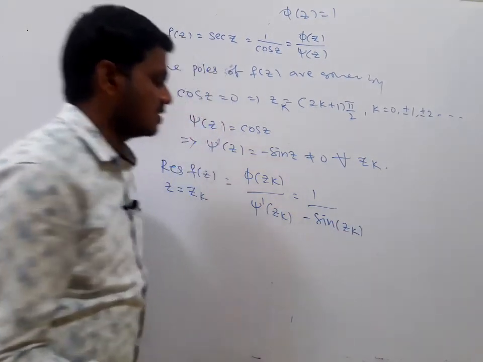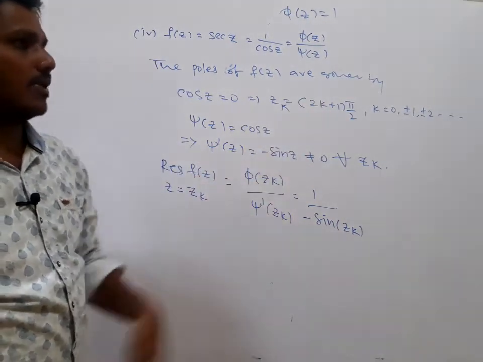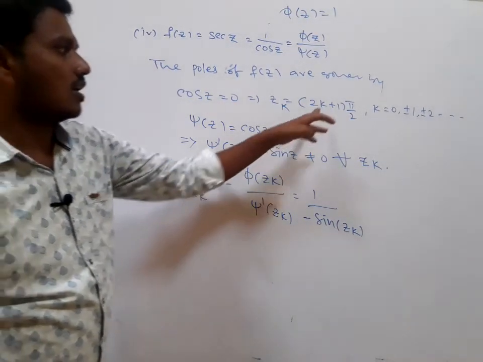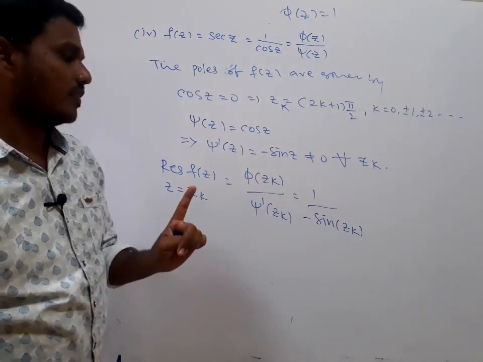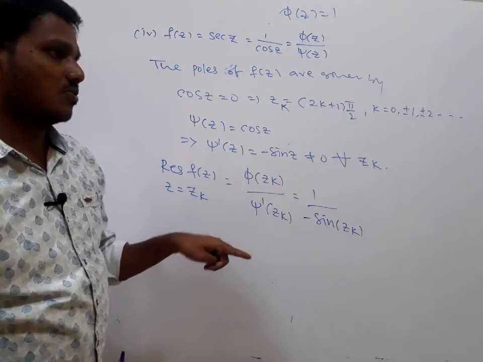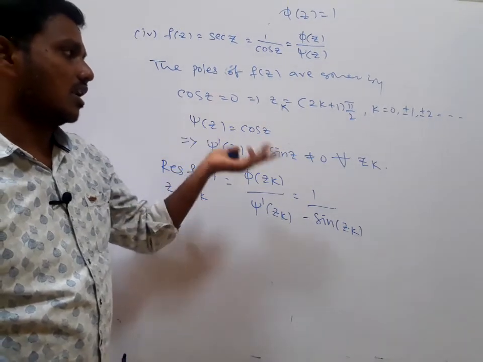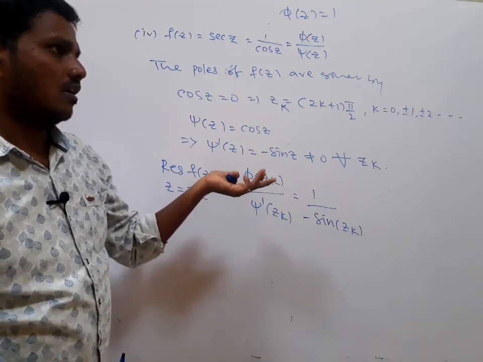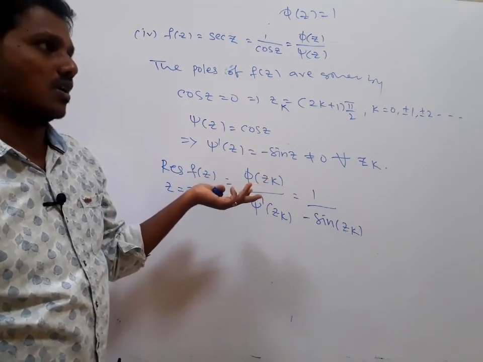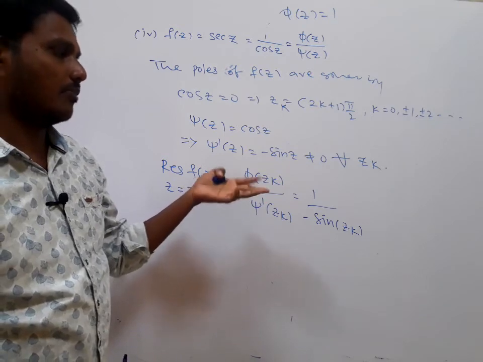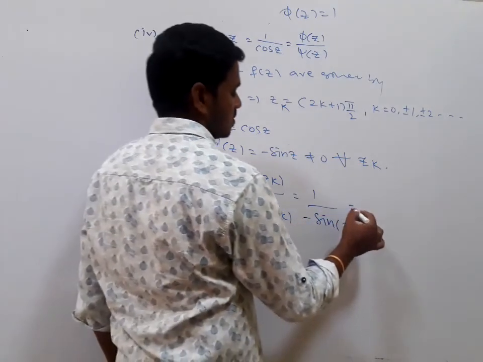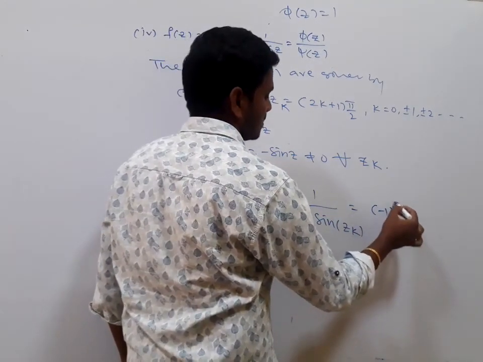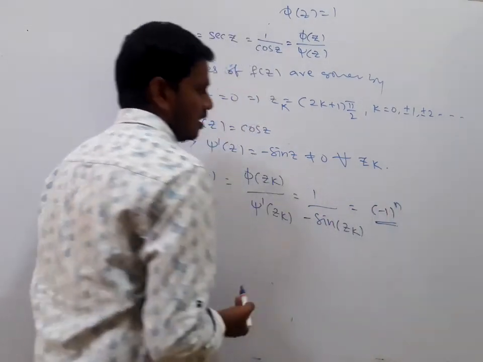If I take k equal to 0, we have pi by 2, sin pi by 2 is equal to 1, sin minus pi by 2 is equal to minus 1, sin 3 pi by 2 is minus 1. Alternately positive and negative, so this can be written as minus 1 whole to the power of n.